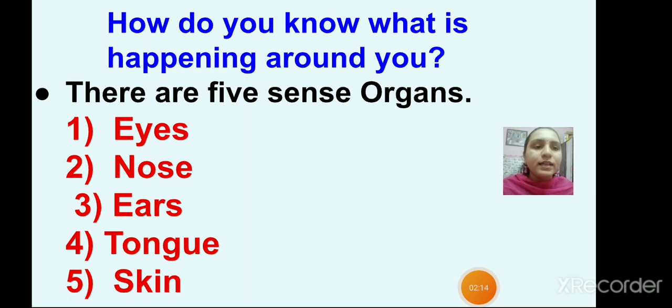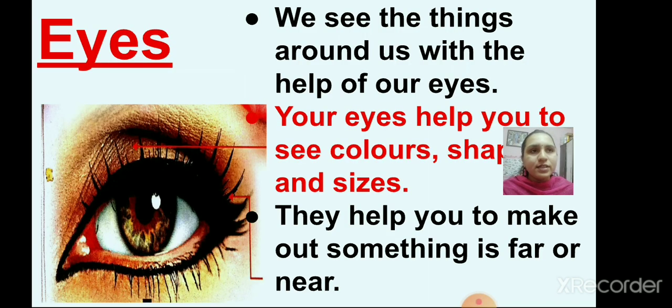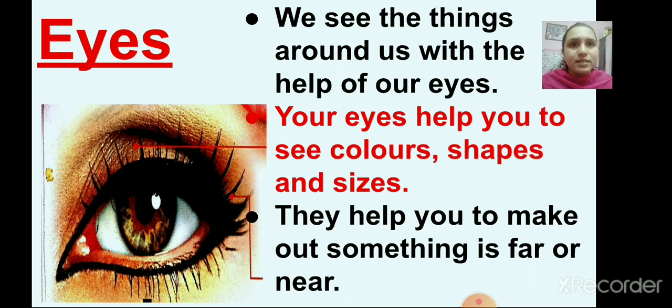Now let us have a look at each part in detail. Okay? The first sense organ is eyes. We see with our eyes, right? We can see the different colors, shapes. Then we can see different sizes with our eyes.